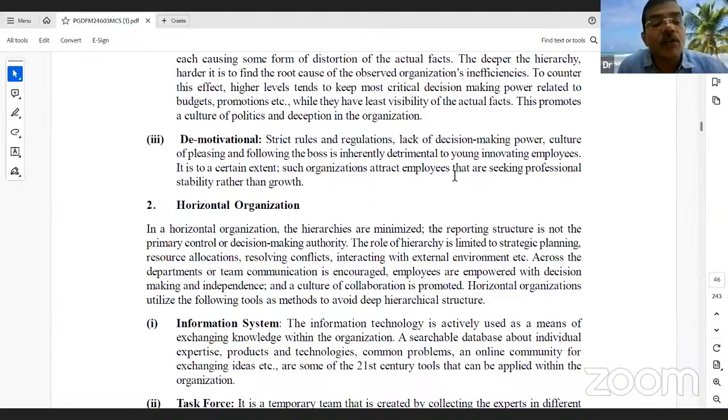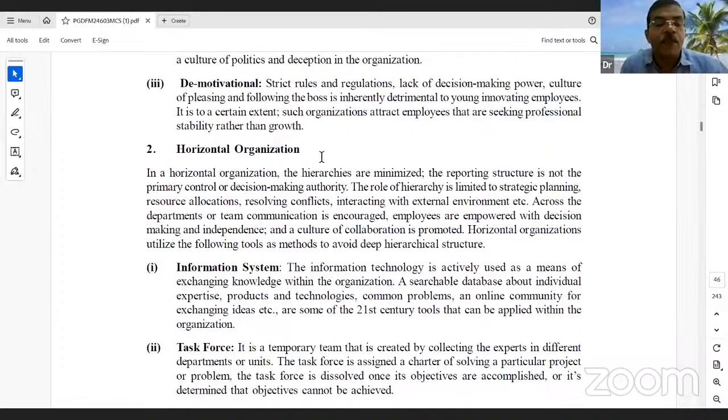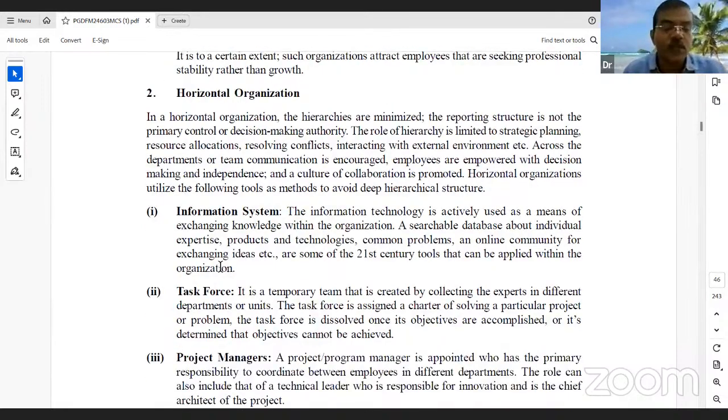So sometimes organizations are horizontal firms, where the hierarchy is minimized. The reporting structure is not the primary control, and decision-making is distributed. In a horizontal form, information is symmetric and will be shared one to one. The top force is also there.